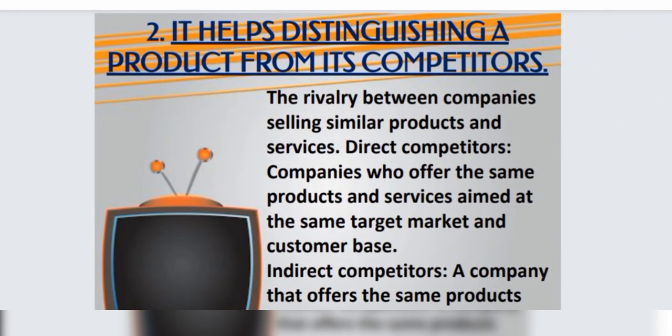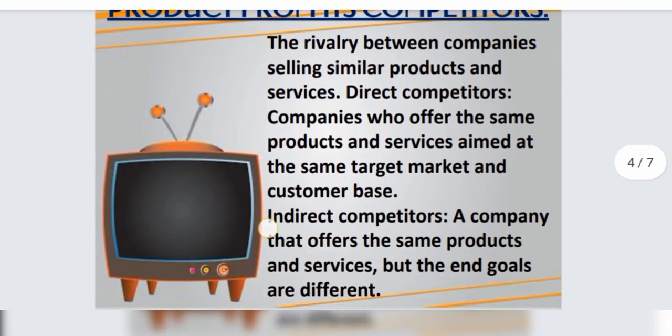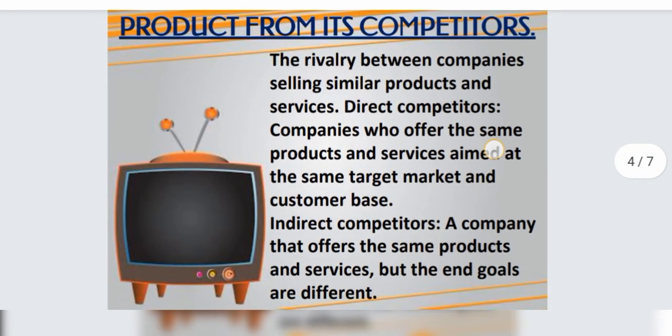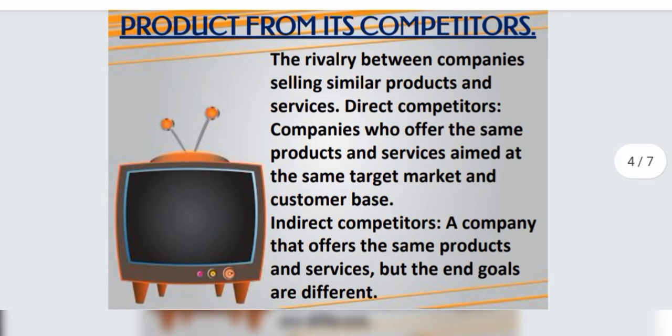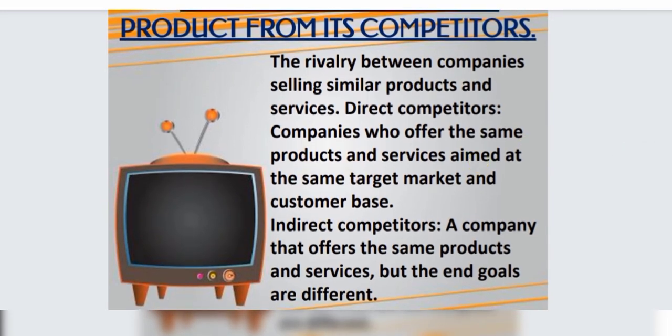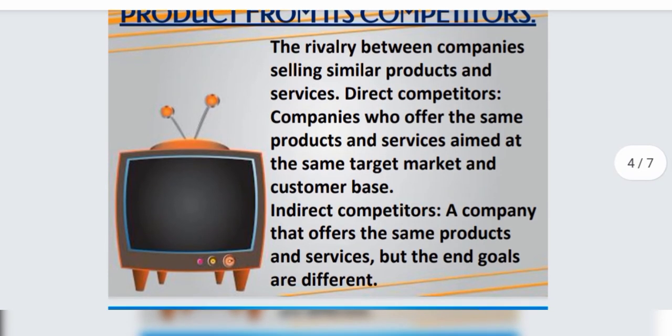Second point is it helps in differentiating a product from its competitors. What basically happens here is, there are companies which are selling the same product and service. So there can be two kinds of competitors. First is direct competitor, and second is indirect competitor. So what is a direct competitor? A direct competitor is basically a company offering the same product and services, aiming at the same target market and customer base.